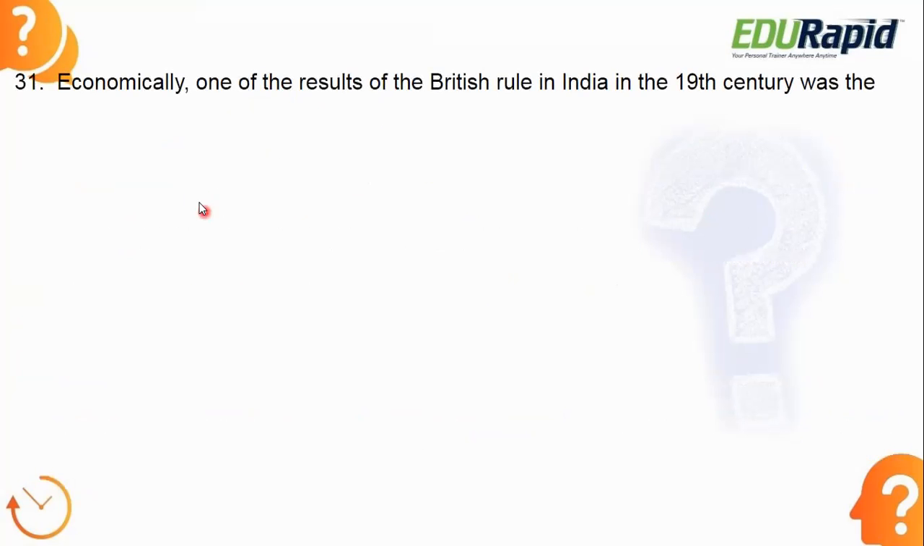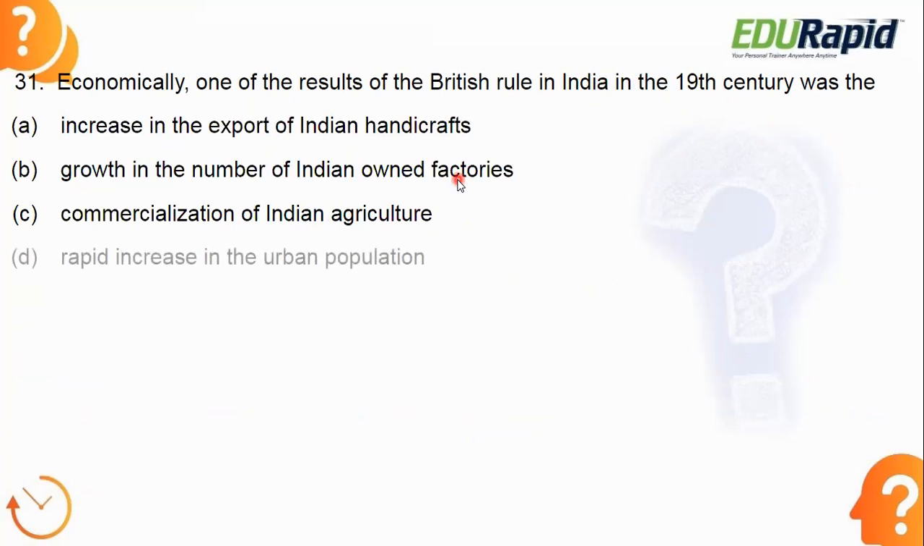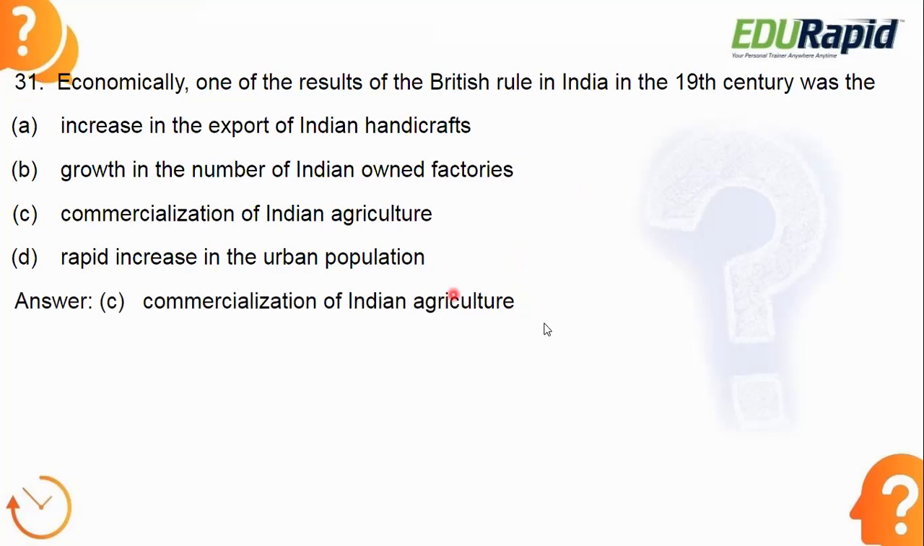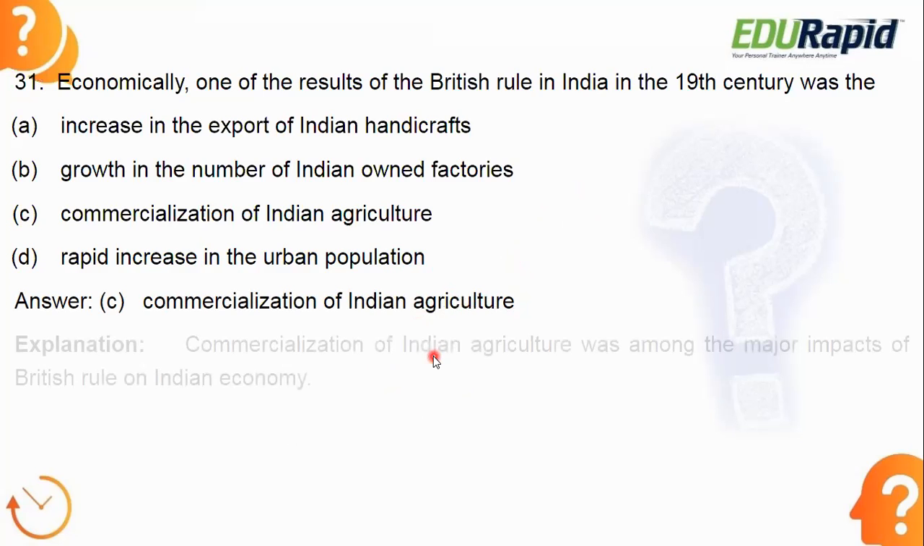Next. Economically, one of the results of the British rule in India in the 19th century was... what is the answer? So you need to think about economically. What was the result of British rule in India? Let's see the answer. Answer is option C, commercialization of Indian agriculture.